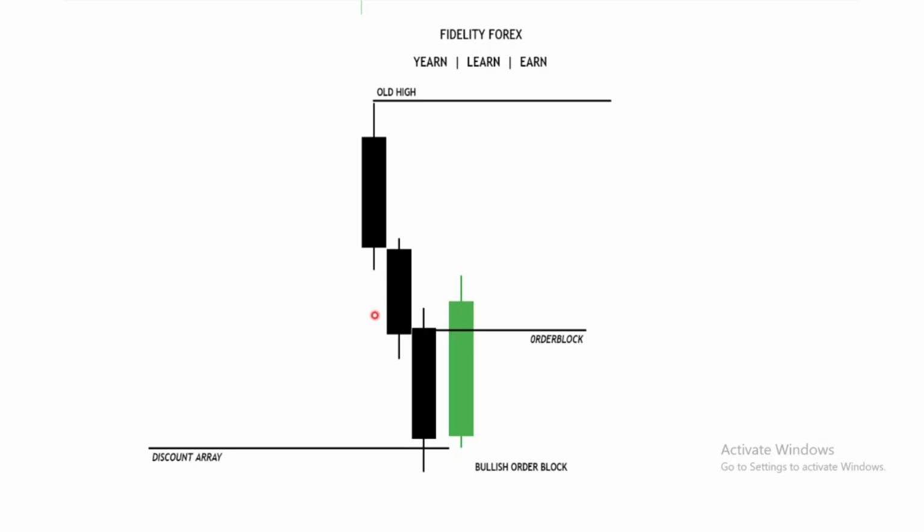It closes above. So we want to see that closure above the opening of the previous candle in a bullish market. So this is a bullish order block, and it says this is a change in the state of delivery, guys, from bearish to bullish.